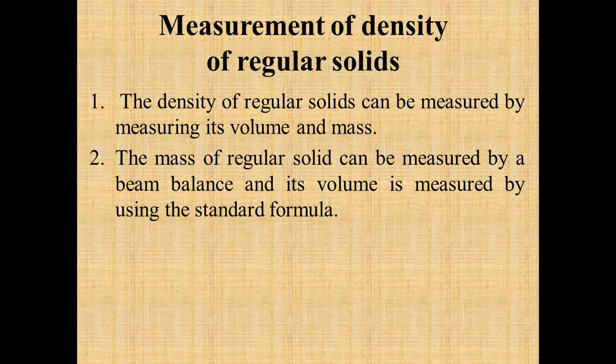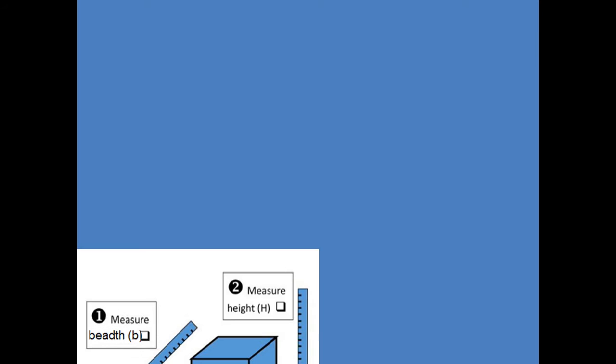You must have seen that thing used by the vegetable seller or at the grocery shop, in which there are two pans, and it compares the weight of the given quantity you are purchasing with the known quantity, that is the weight that person is using. And volume is measured by using the standard formula.